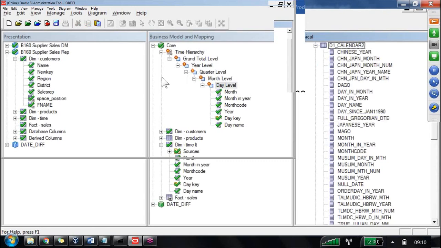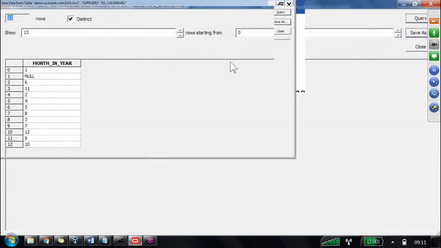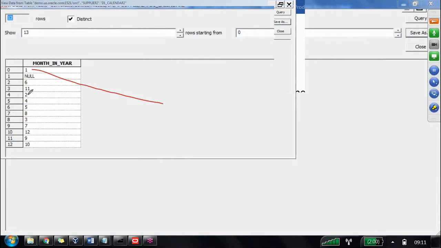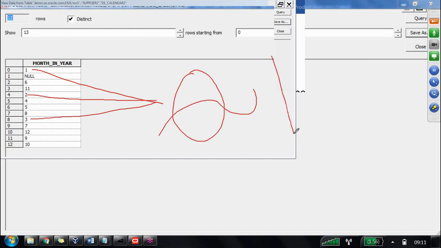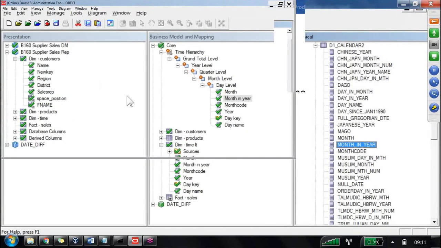We know very clearly the column we have here is the month in year column. If you want to see the data of the month in year column, right click, view data. Inside the month in year, what data do you have? Like this. If the month number is 1 or 2 or 3, can I say that is quarter one? Yes. Like that we are going to do the calculation. Let us do that calculation, then we'll map it. You know we are already masters in calculations.